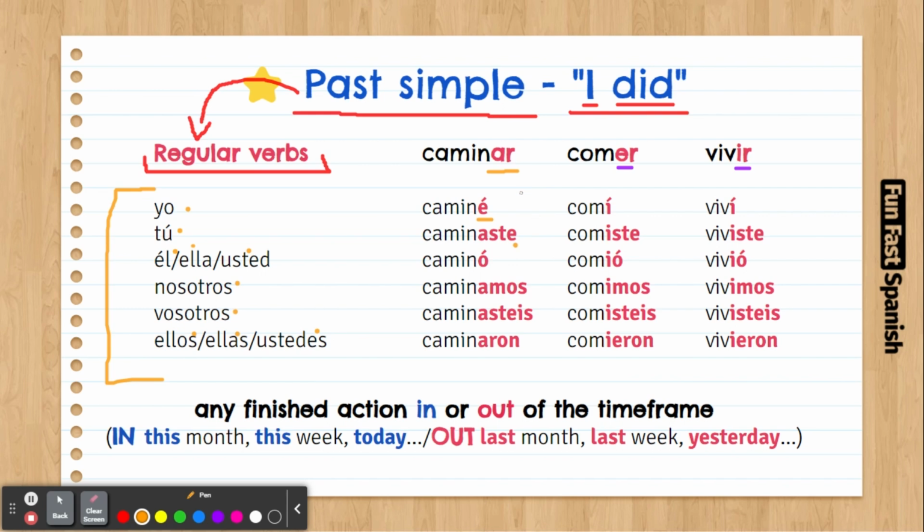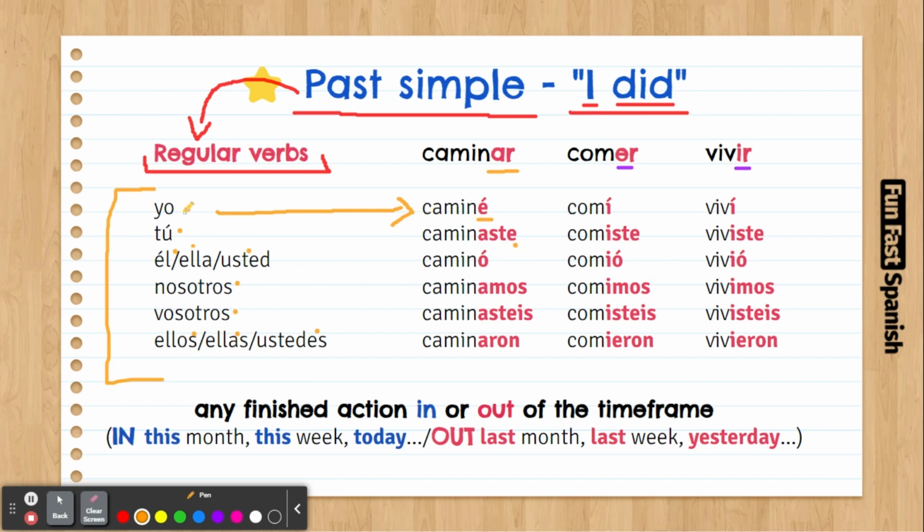So you might think, okay, but how am I supposed to learn all these different endings? And it sounds overwhelming, right? Don't worry. My recommendation is just to learn the first one for the first person, for yo. Concentrate on learning just this personal pronoun, because if you try to learn them all at the same time, it's going to be overwhelming, you're going to be confused, and you're not going to learn fast.